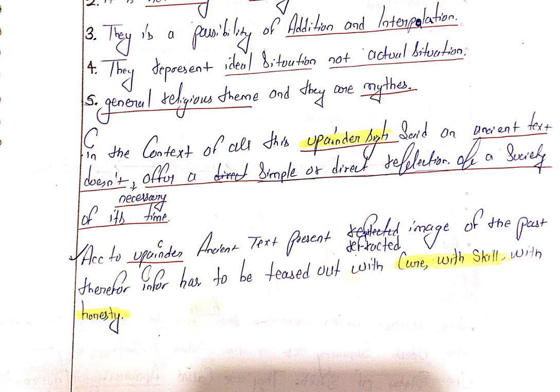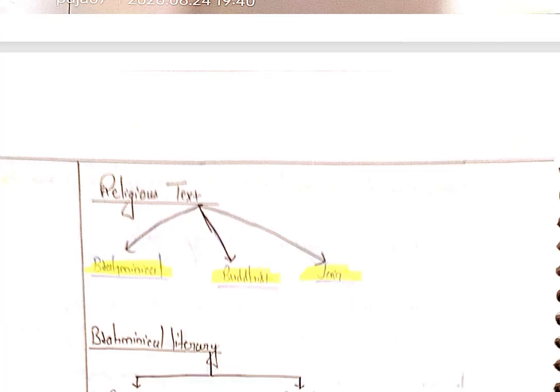with skill, with honesty. In this context, Upinder Singh said, an ancient text does not necessarily offer a simple or direct reflection of a society of its time. According to her, ancient texts present a reflected image of the past. Therefore, information has to be teased out with care, with skill, with honesty.